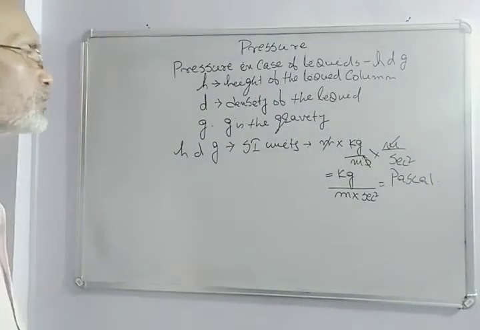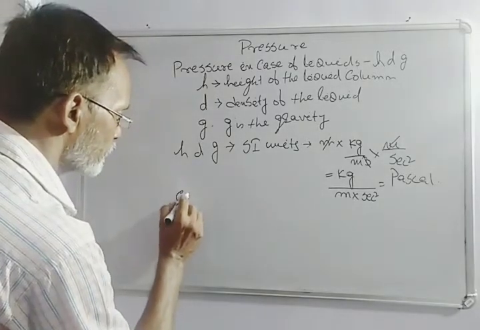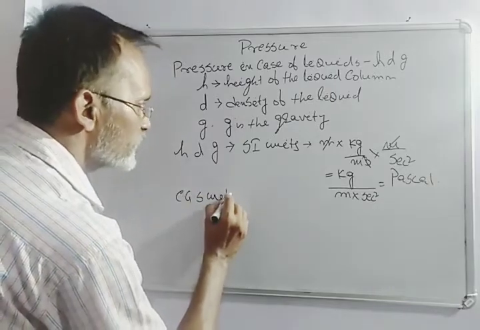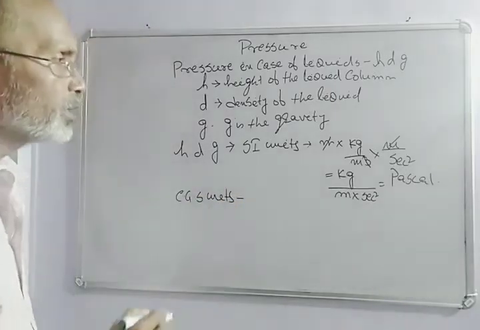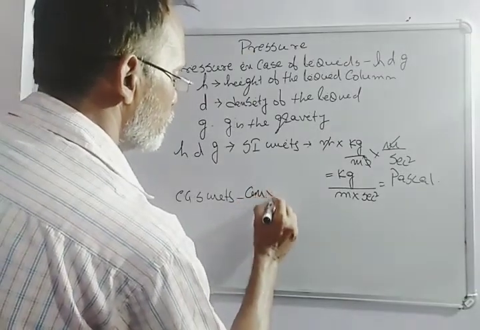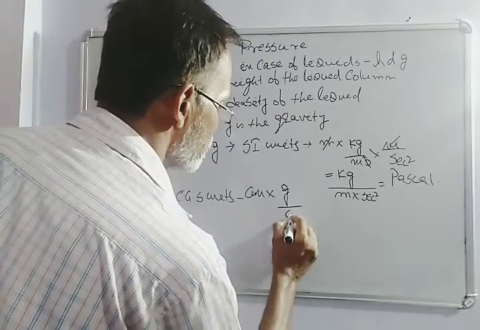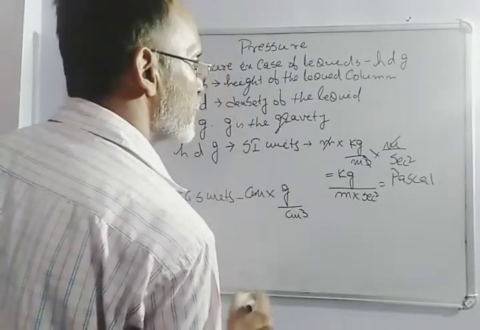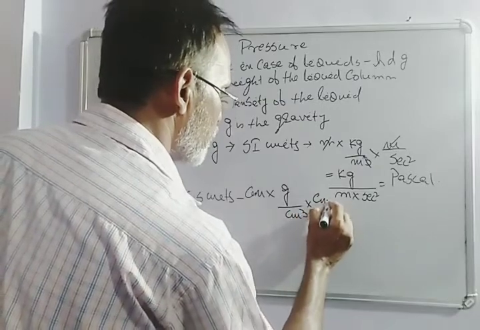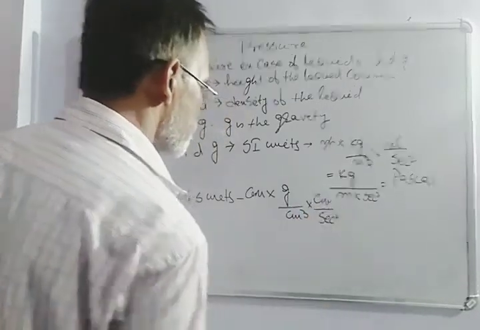Similarly, in the CGS units, this is centimeter into gram per centimeter cube into centimeter per second square.